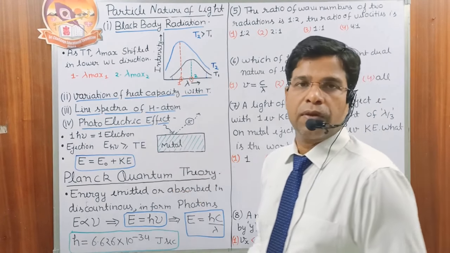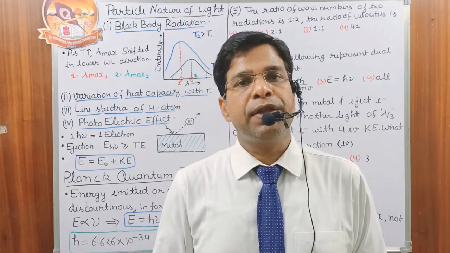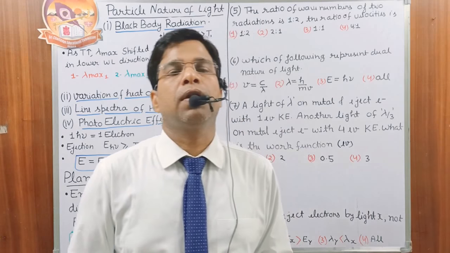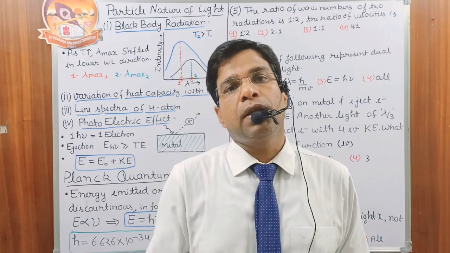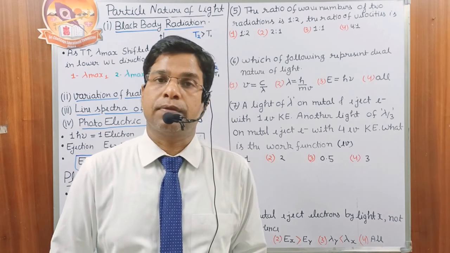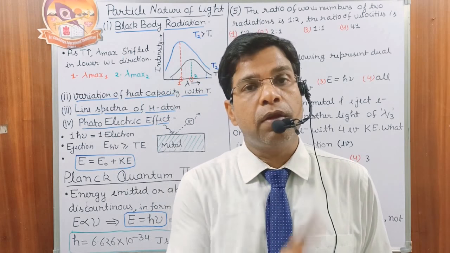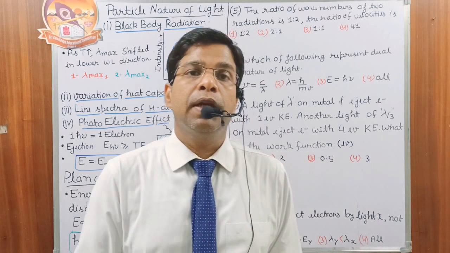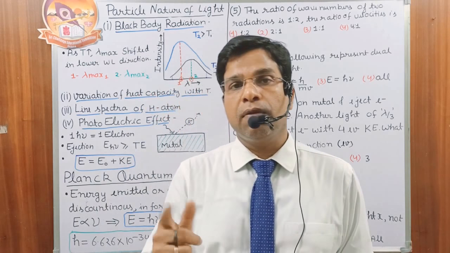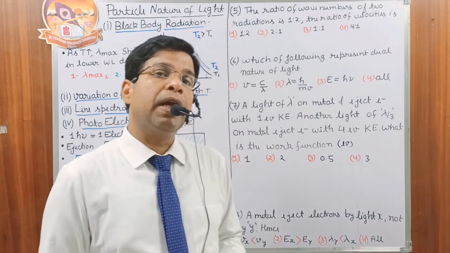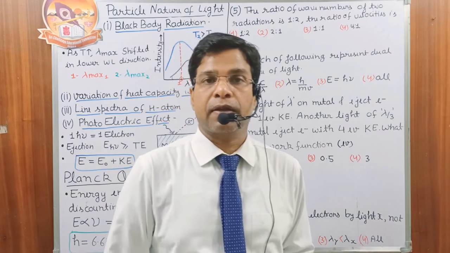Next is the photoelectric effect. When light of sufficiently high energy falls on the surface of a metal, instantly without any time delay, the ejection of the electron occurs. When this electron strikes the observer or the analyzer, it creates some photo effect there. These electrons are called photoelectrons, and the electric effect due to these electrons is called the photoelectric effect.